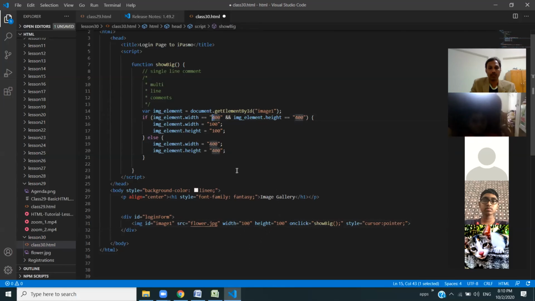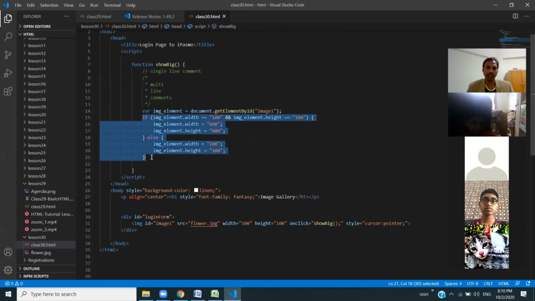If it is not 100, it means it's already big. So in that case, you have to make it back again, right? So what you do is you can make it as 100 here. So here what happens now is, can anybody guess, Srujan? Do you have an idea about what this code is doing here?